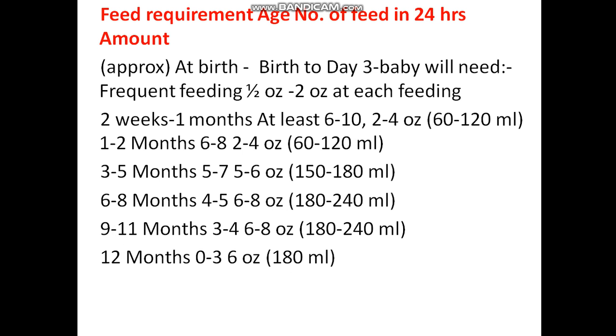Then 2 weeks to 1 month, at least 6 to 10 times, 2 to 4 ounce, that is 60 to 120 ml.